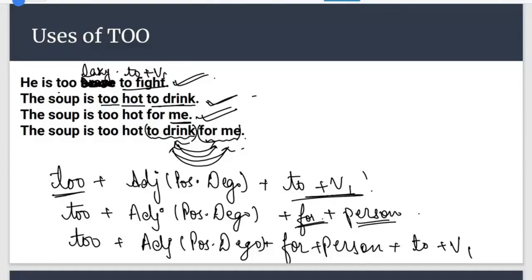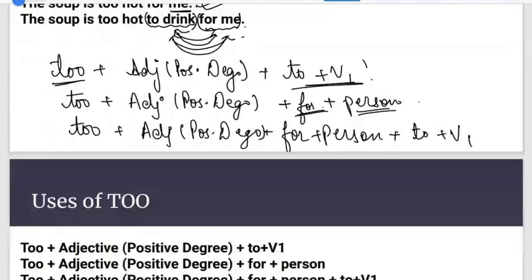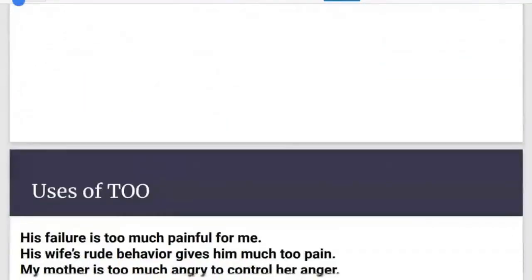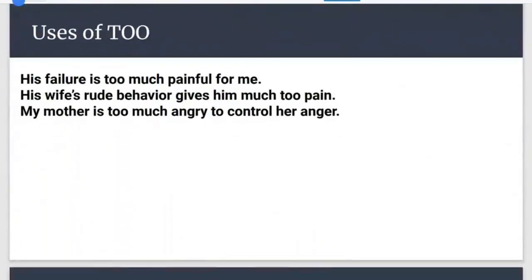Okay. Now here TOO2 has not been finished. Now there is more with it. Now let's have a look at these sentences. What happens is that with TOO2 we generally use much also. With TOO2 we use much also. So whenever we will be using too much, this is very important. Let's have a look at the sentences and do the required correction.